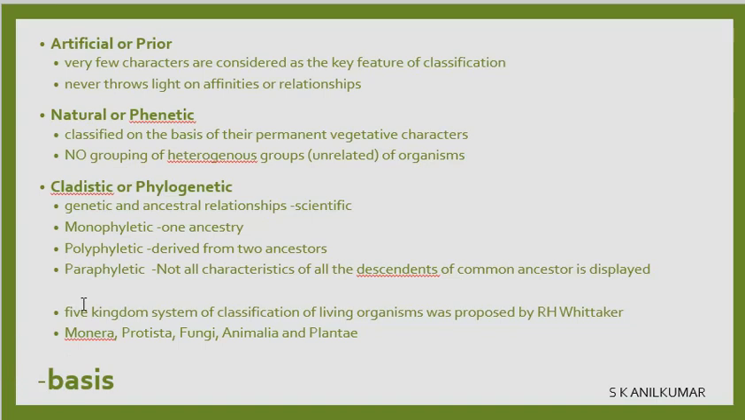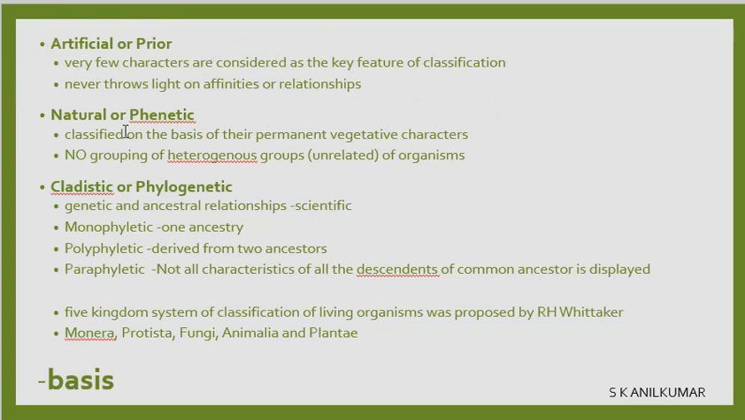Now, what is the basis of classification? One is artificial or prior classification. What is that? Very few characters are considered as the key feature for classification. Whether you are tall or short, only that is considered. Whether you are black or white, only that is considered. So that is very few characteristics. It never throws light on the affinities or relationships. It doesn't tell whether this brown is the brown of a man, a horse, or a dog. Are we talking about brown horses, brown goats, brown cows or human beings? So it is prior classification.